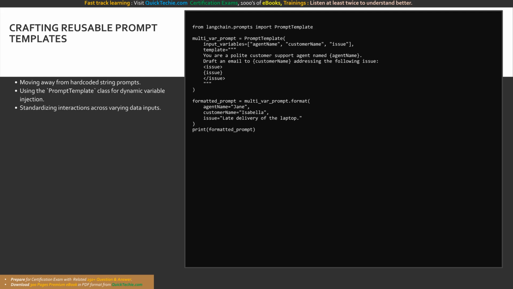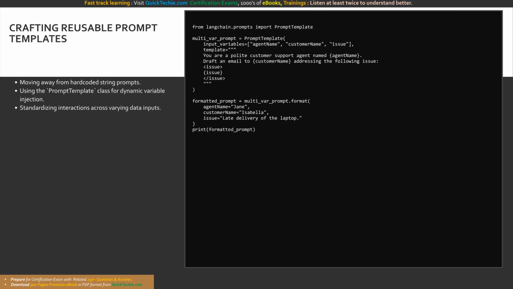It allows you to write the core instructions in context once and then define dynamic placeholders using curly braces. For example, if you are building an email generator for customer support, you define placeholders for leasing agent, tenant name, and feedback from tenant. You explicitly declare these as input variables when creating the template object.